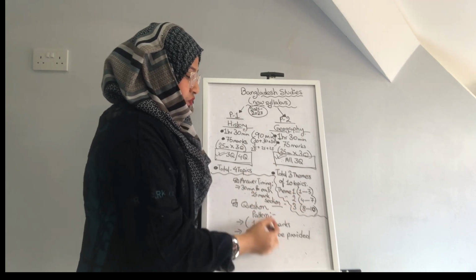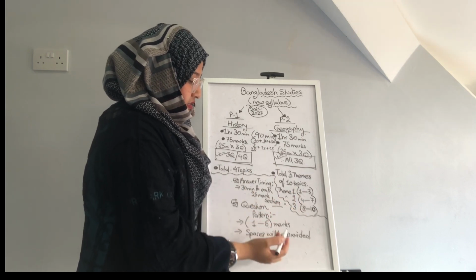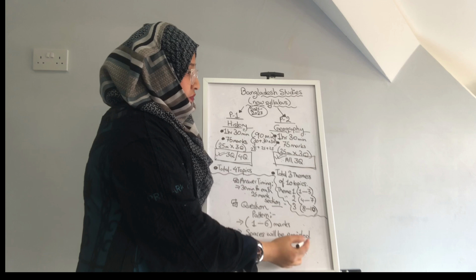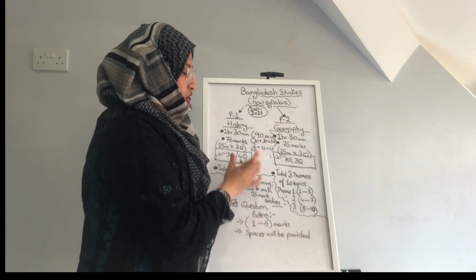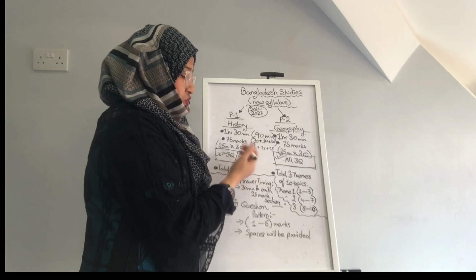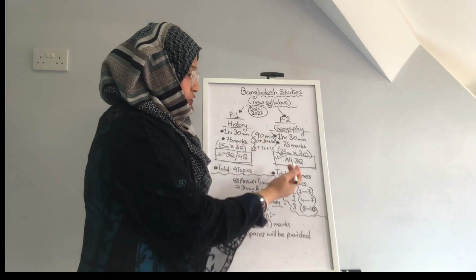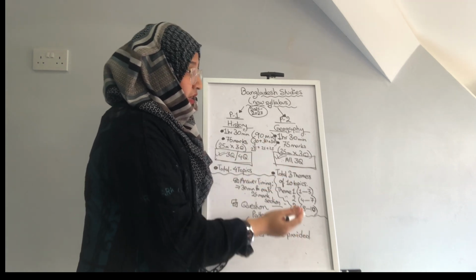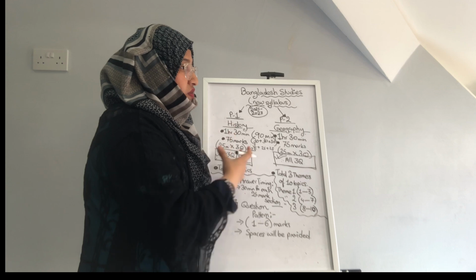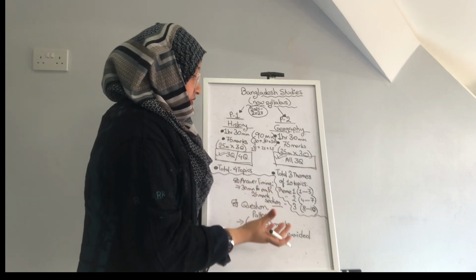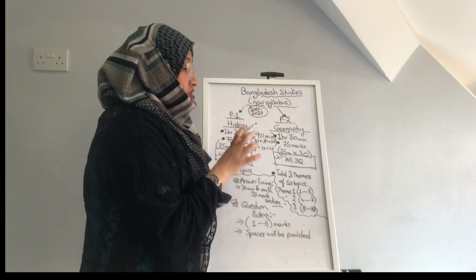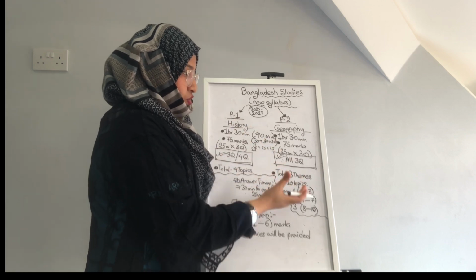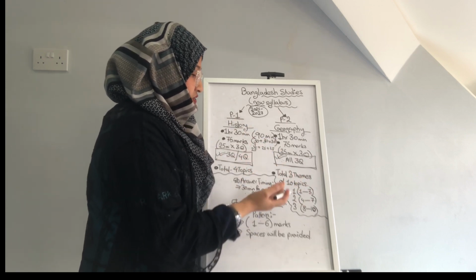The markings will be between 1 and 6 marks, and the space will be provided. In the previous syllabus, we only had space for geography, but over here you will also be given space for history. So for both history and geography you'll be getting the spaces, which means for history you can't write as much as you want. Even for history you have to give the precise answer, which you used to give for geography.